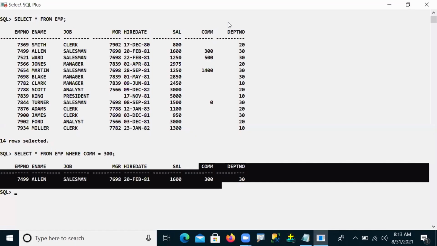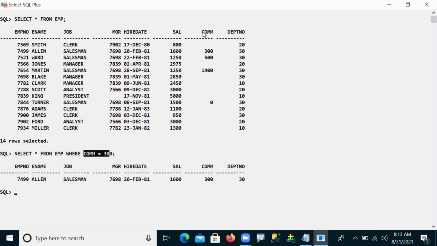So here I don't have any problem. Commission equals 300 is checking all values one by one. For 300, the condition is true, so it is displayed. So in this, we don't have any problem.